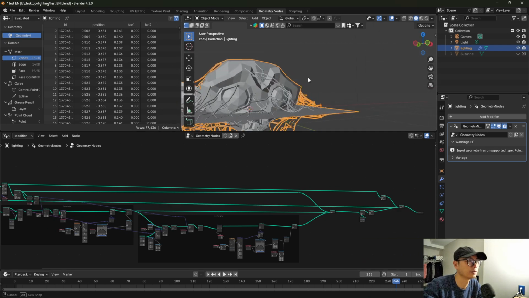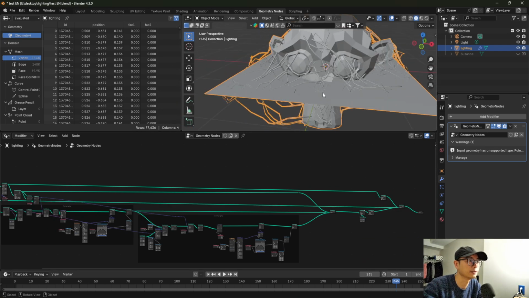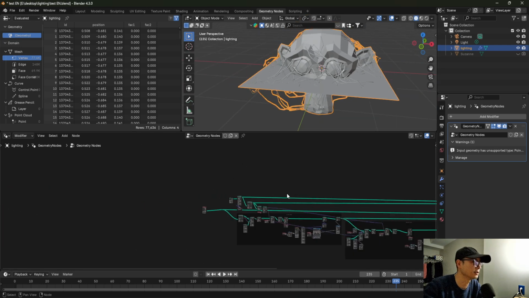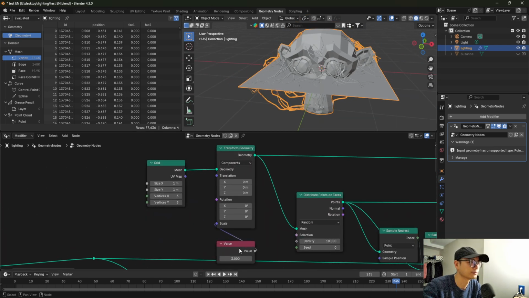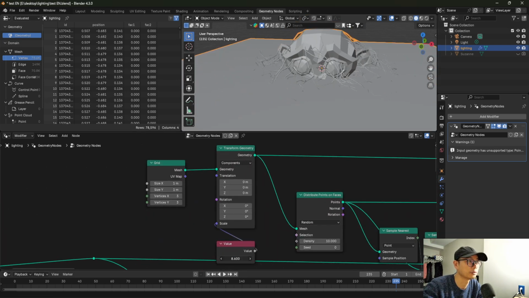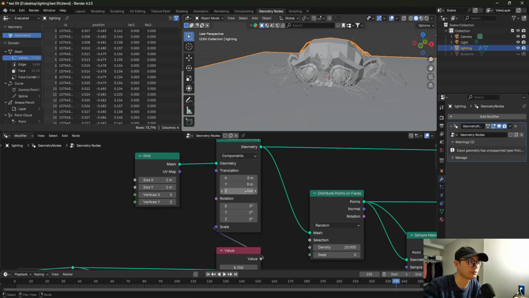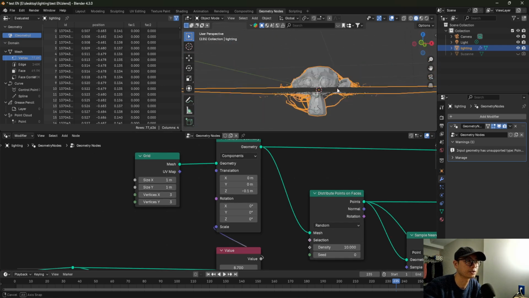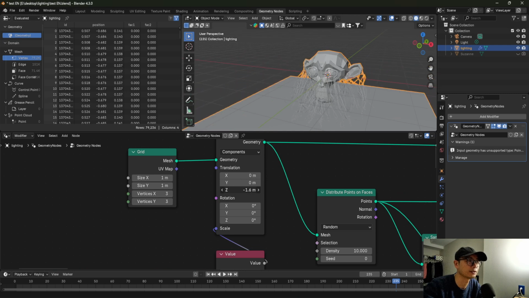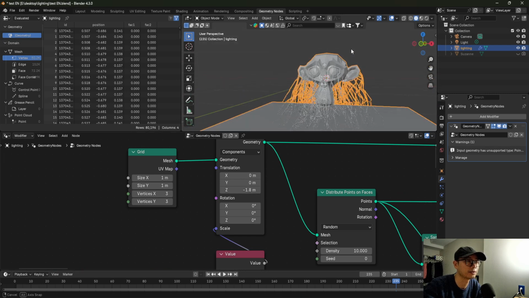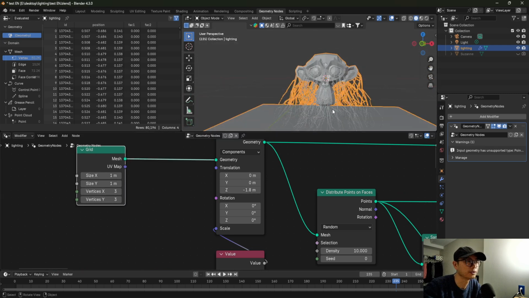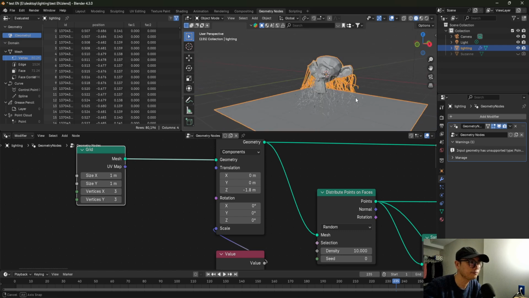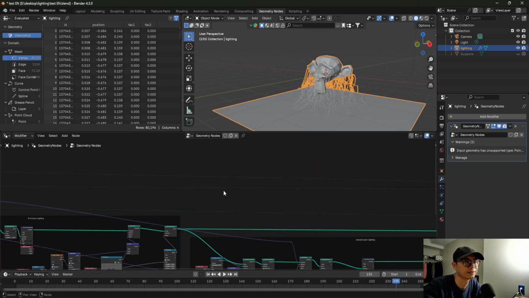Yes, there is the monkey head here, and the ground is here. So we need a bigger size of the ground. See? Interesting. You can see upside and downside. They all have lighting, and put it downside. It will be like this. So if you add noise to the grid, it will be fantastic.